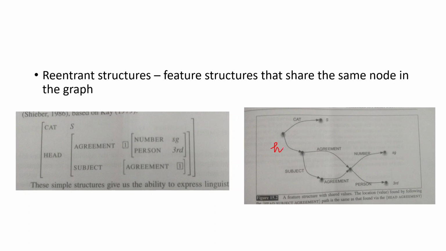You have got head as the label of this particular edge. If you look at this particular node, it can be represented using the path head followed by subject followed by agreement. It takes you to this node. Similarly, head followed by agreement also takes you to the same node. So if you are able to represent it like this, then it is known as a reentrant feature structure.